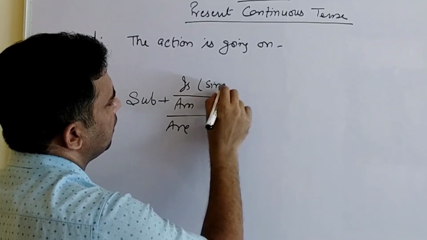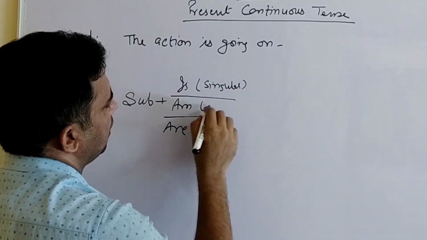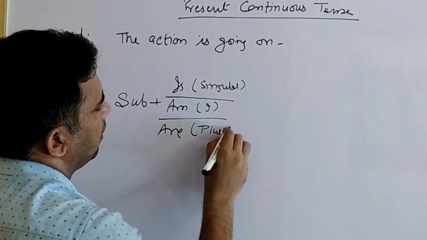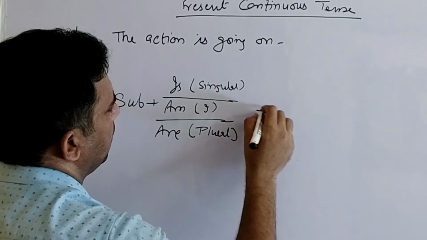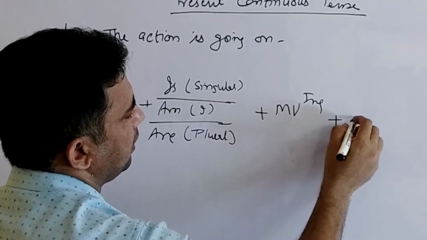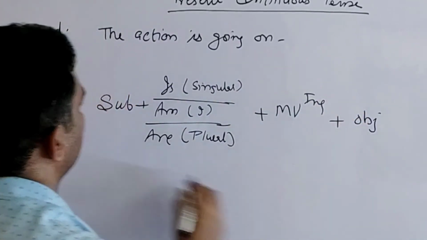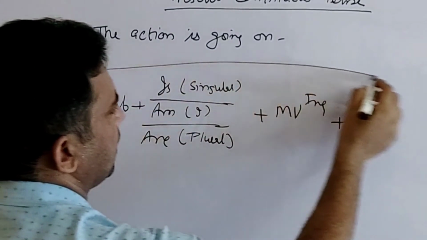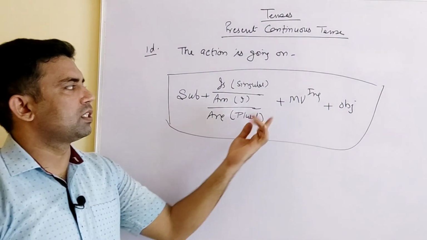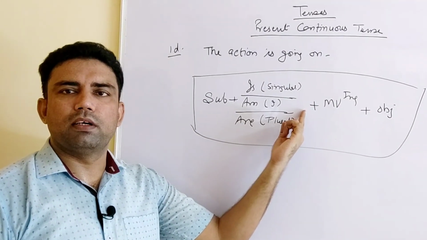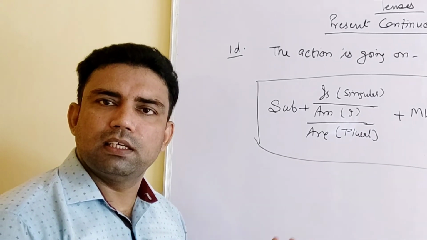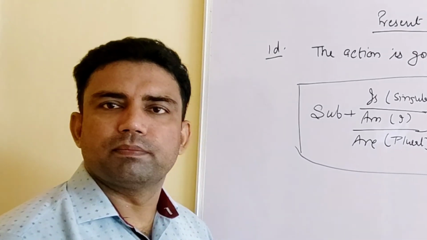Is for singular, am for I, are for plural, right? Plus main verb ing plus object, right? Hope this one is enough. You can make the negatives also out of this. Negative, simply insert not, where it will be before the main verb. Interrogatives, take this helping verb out of that. That is easy. Hope you can understand that better in this way, right?